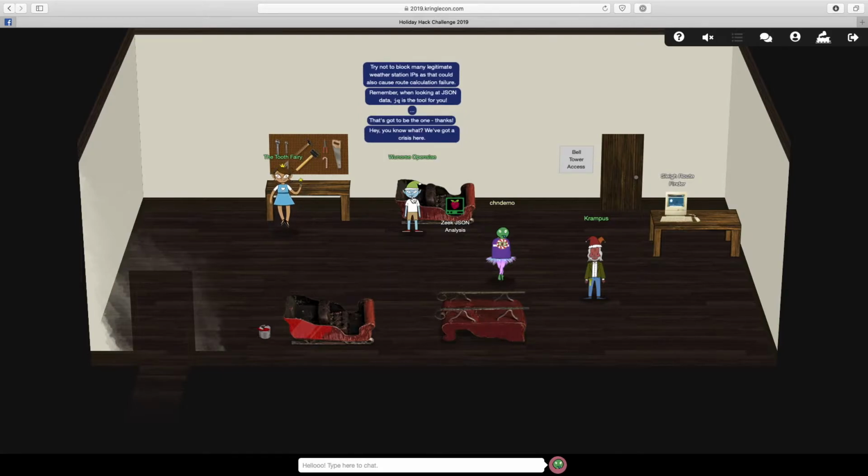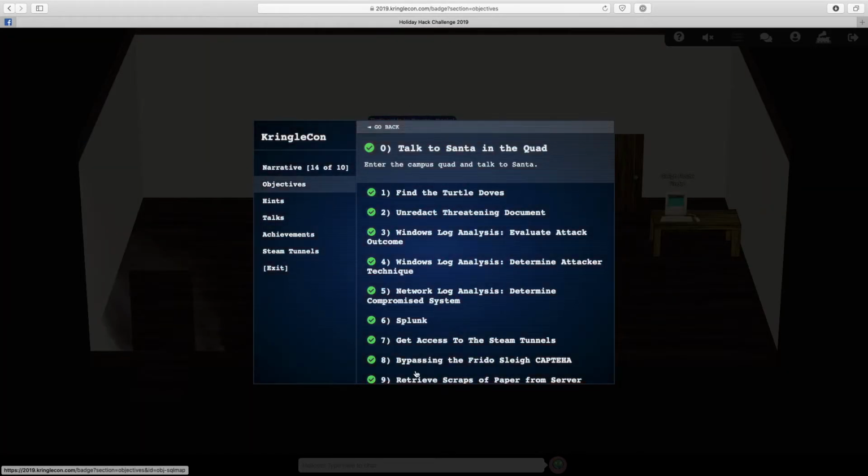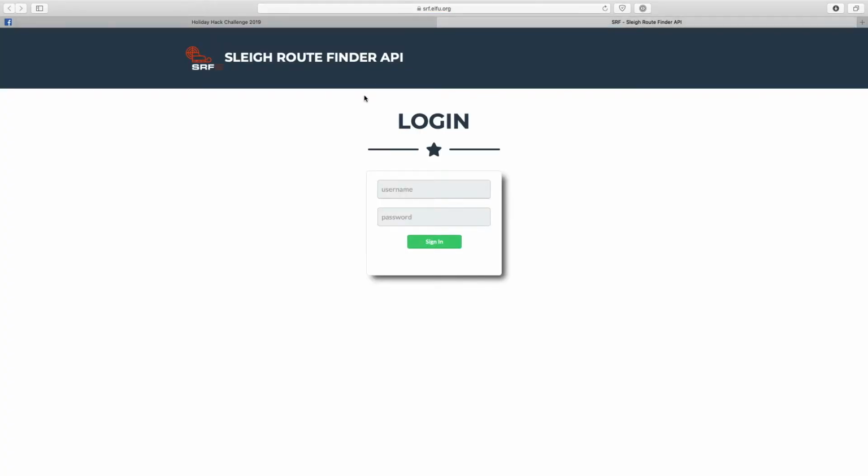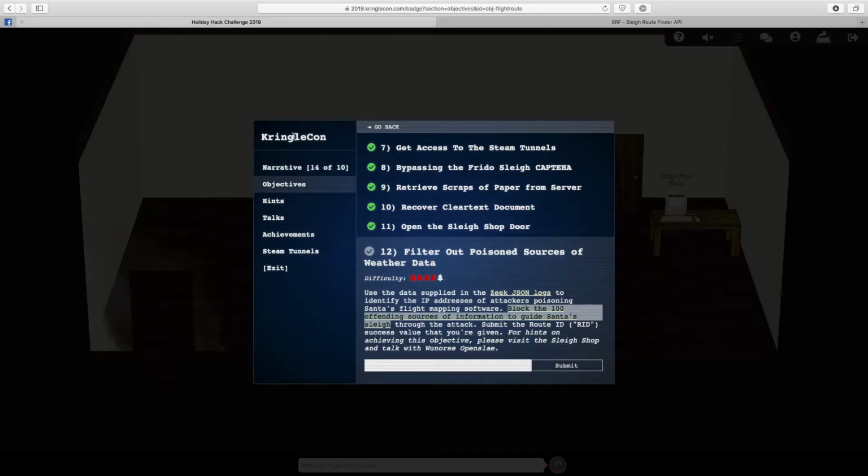JQ is the tool that we need. Okay, perfect. So let's look at our badge, the objective, filter out poison data. We have the Zeek logs. Okay, we need to block 100 IP addresses, 100 offending sources, and that is going to be something that we can do at this particular website, srf.elfview.org. Okay, so now we don't have any information about logging in. So that's not something we can use. Okay, so how would we go about doing that? Let's see.